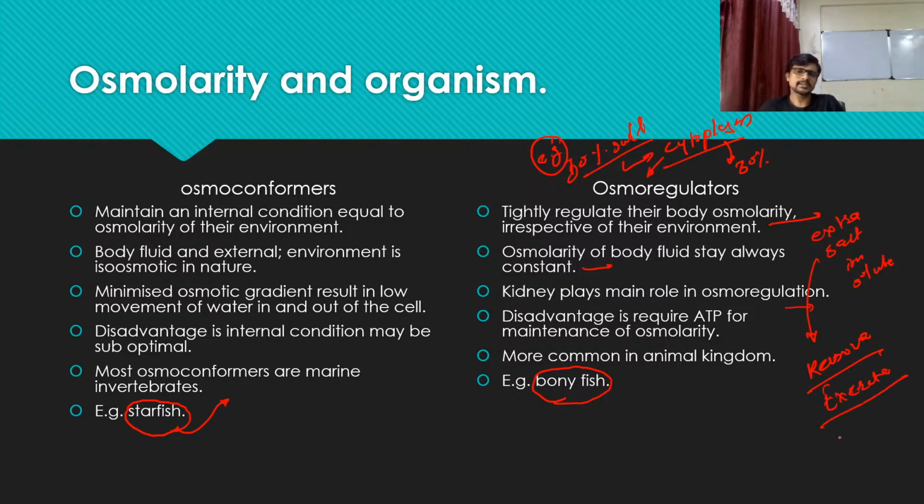Kidney will excrete it. If there is a low concentration of salt in our body, kidney does not excrete it, kidney reuses it and drops it again into the blood. This is how the kidney plays the main role in osmoregulation.